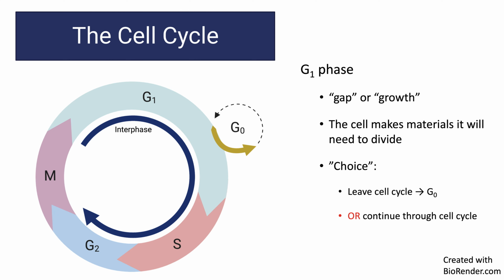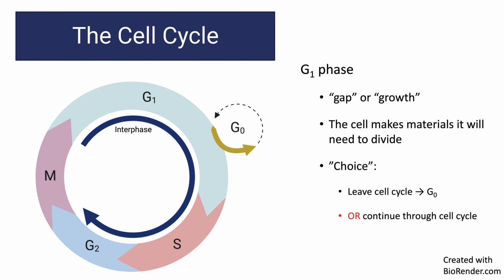G1 is the first phase for a new cell. G stands for gap because when dividing cells were first observed under a microscope, they didn't really seem to be doing anything. We know now that actually the cell is quite active with preparations to divide. The cell is making the materials it will need to divide again, including energy reserves, and the nucleotides and proteins needed to copy or replicate its DNA.